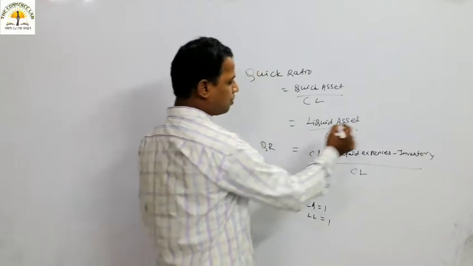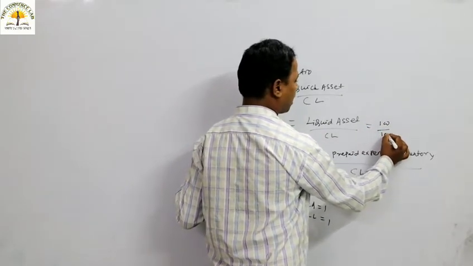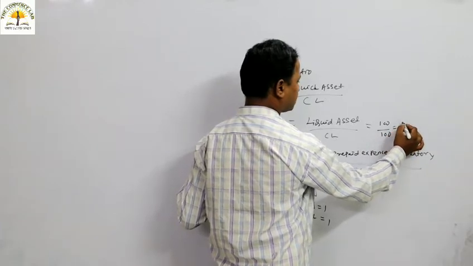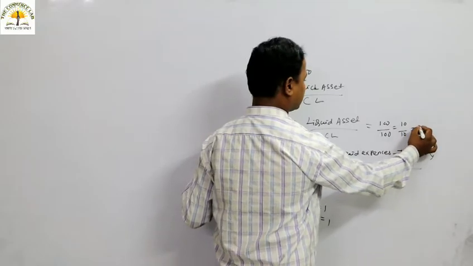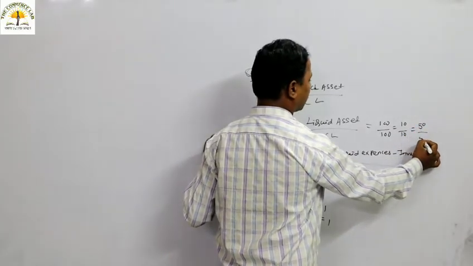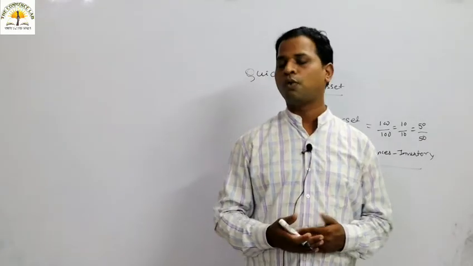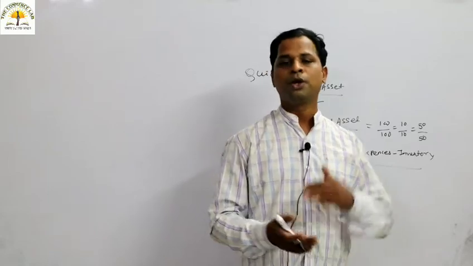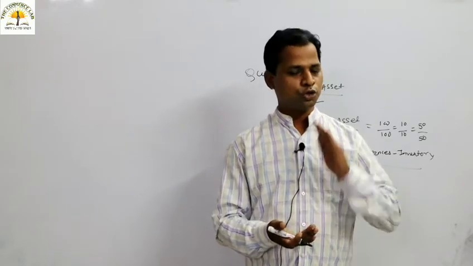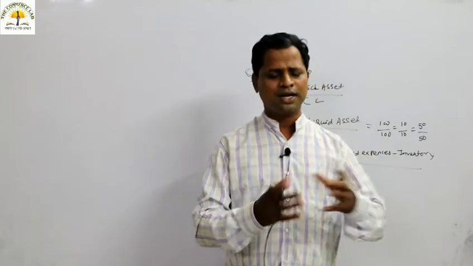That means if the liquid asset is something like 100, then the current liability should be 100. If the liquid asset is 10, the current liability should be 10. If the liquid asset is 50, the current liability is also 50. So that should be treated as 1:1, the satisfactory ratio. As per the rule of thumb, your liquid asset should be equal to your current liability.